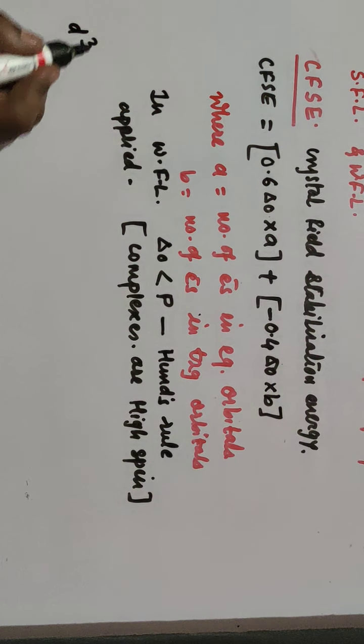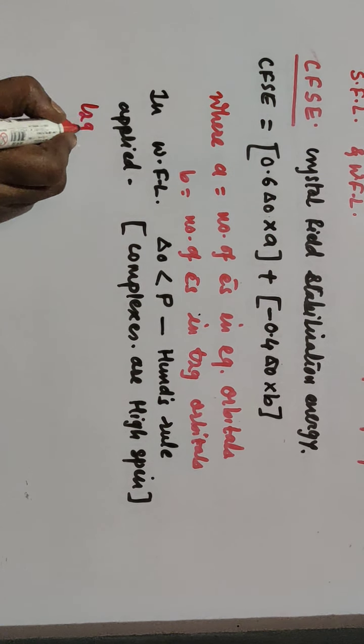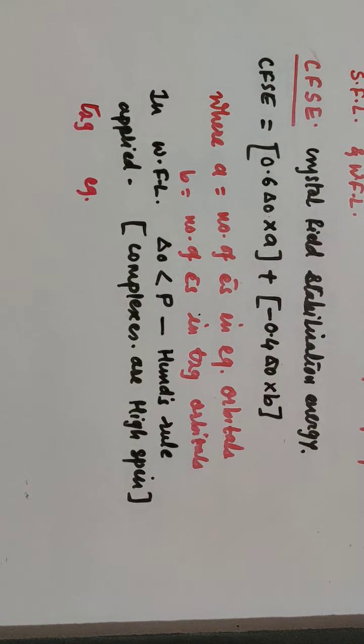We'll take one example of d3. D3, that means there are 3 electrons in d orbital. So in this case what happens? I'll write first electrons in T2G. Suppose this is electrons in T2G and electrons in Eg here. And if only 3 electrons are present in d orbitals, then in T2G how many orbitals are there?